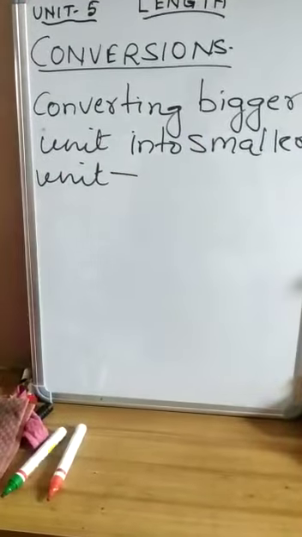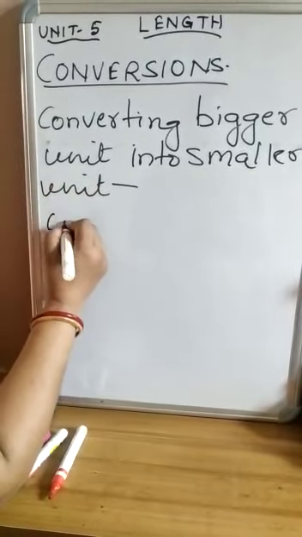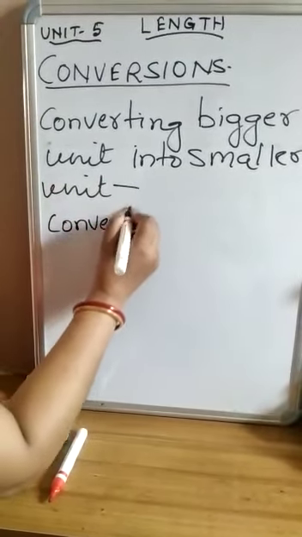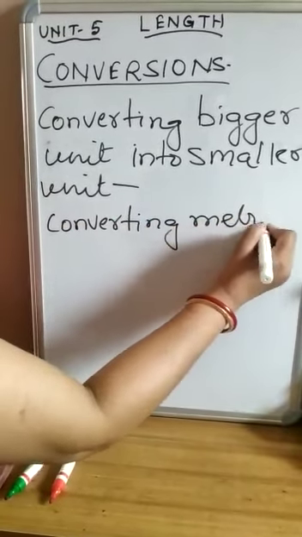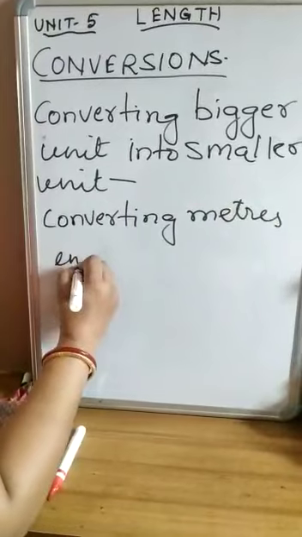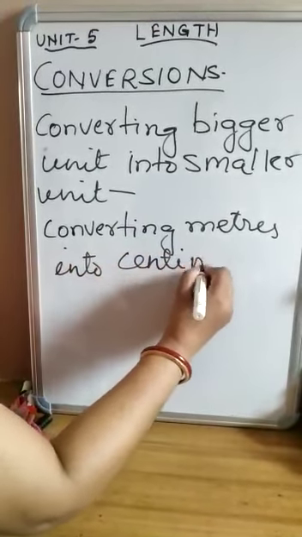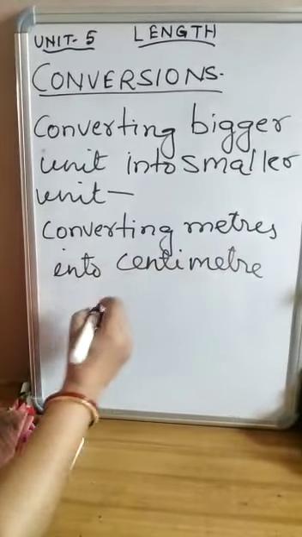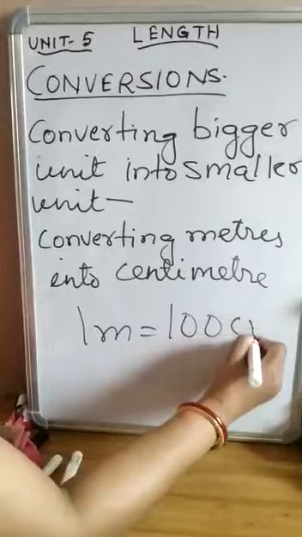Firstly, I am going to teach you converting meters into centimeters. All of you know, children, 1 meter equals 100 centimeters.